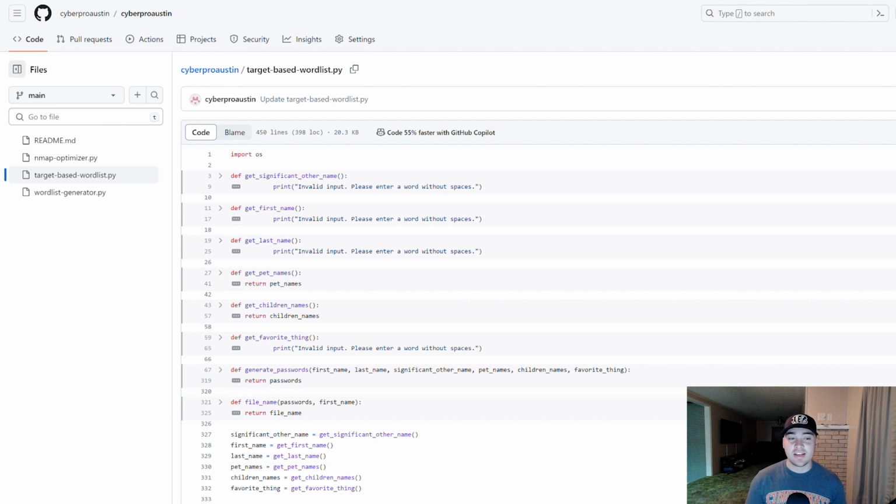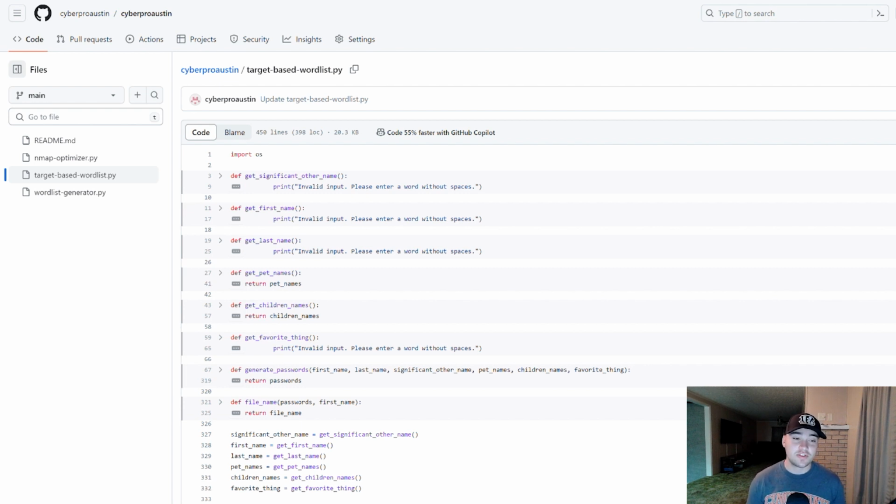Now, I'm not going to use this in Kali because I wanted to just show it on GitHub. This is like 450 lines of code, and I don't want this to be an hour-long video where I'm also generating the word list and going through it. I'll tell you right off the bat, this word list generator potentially generates hundreds of millions of passwords. So there's not really any way to demonstrate this as a proof of concept, because we don't have time to scroll through hundreds of millions of passwords. The only thing that can handle that is something like Hashcat, used against a hash that you've got.